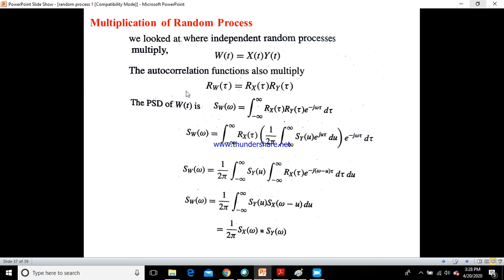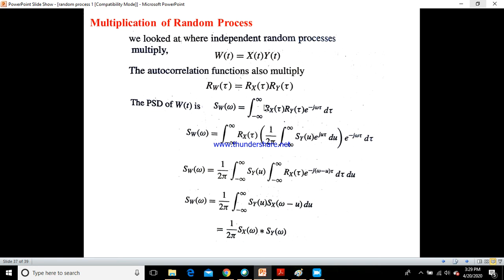So when I take multiplication of random processes, earlier we have seen that W of t was equal to X of t into Y of t. If you take the autocorrelation function, we have seen that even that will also multiply. I think in the previous slides we have seen this: Rw of tau equals Rx of tau into Ry of tau. Now when you take the power spectral density of W of t, then I get Sw of omega would be equal to integration of minus infinity to plus infinity Rx of tau into Ry of tau into e power minus j omega tau d tau.